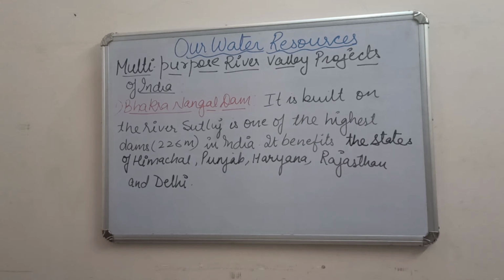It is built on river Satluj and is one of the highest dams, with a height of 226 meters. Which states are benefited by the Bhakra Nangal Dam? Himachal Pradesh, Punjab, Haryana, Rajasthan and Delhi.